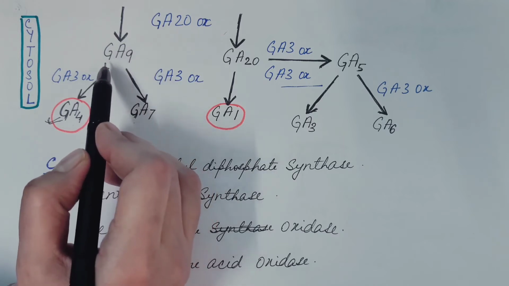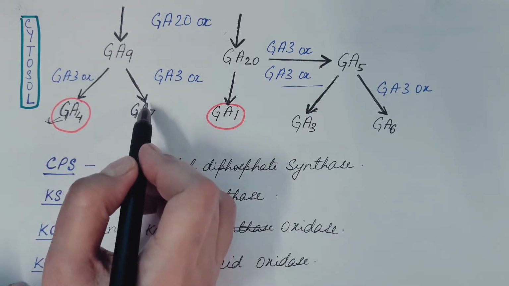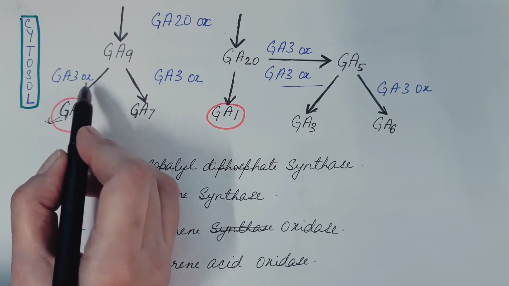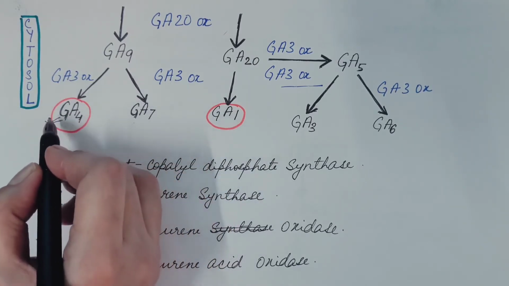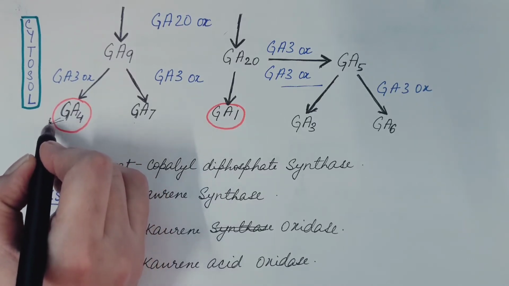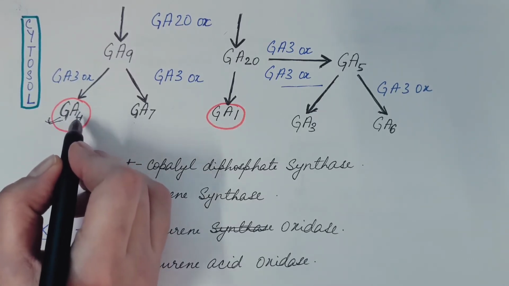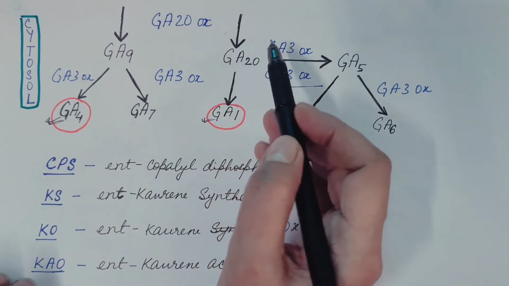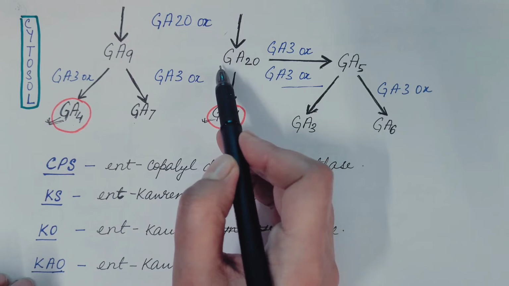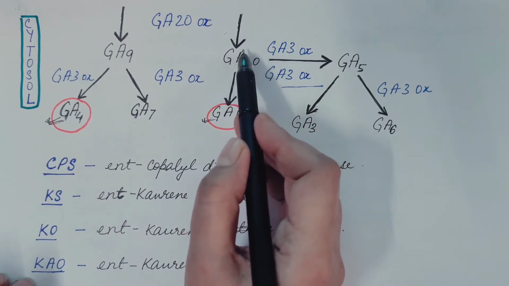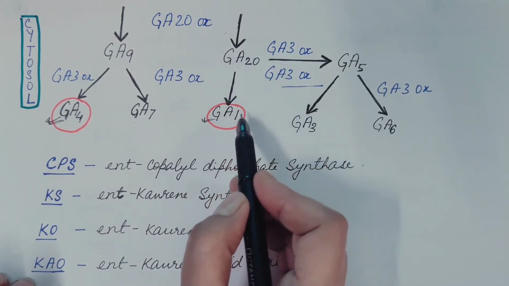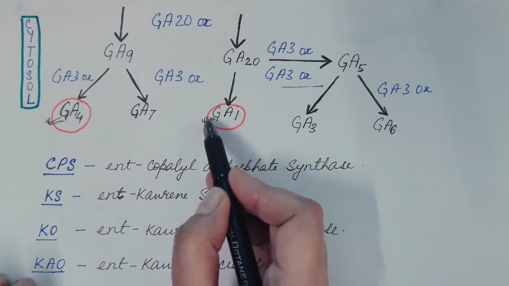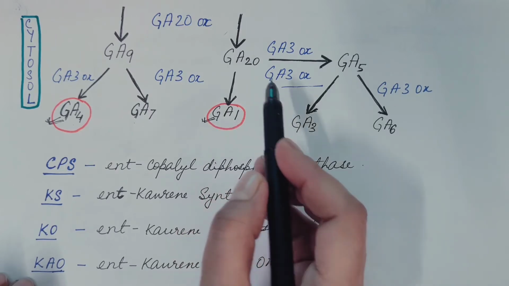So in the final step, GA9 is converted into GA4 and GA7, catalyzed by the enzyme GA3 oxidase. In this, GA4 is more important, that is gibberellic acid 4. So if we see this pathway, here GA20 is converted into the final product GA1, gibberellic acid 1, which is an important bioactive gibberellin.